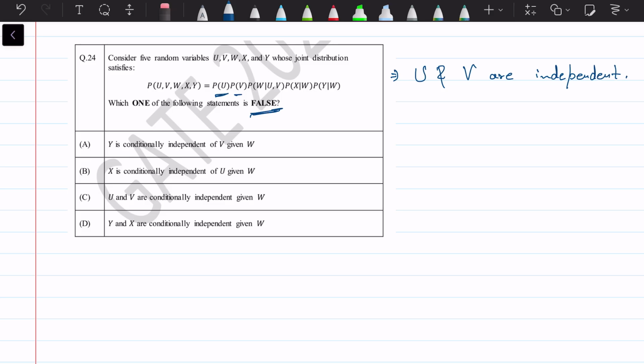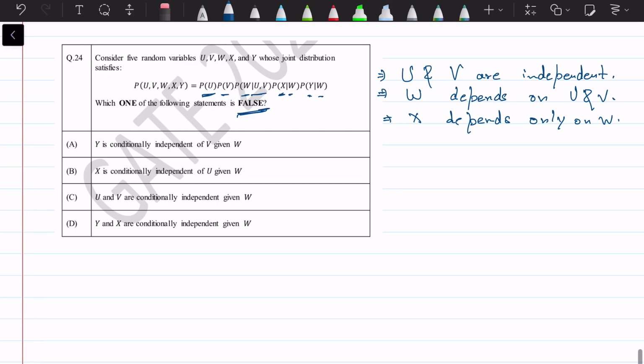Fine. Then W depends on U and V. Okay. So the second thing we know is that W depends on U and V. Next thing we know is that X depends on W and Y depends on W. Okay. So X depends only on W, and in the same way Y also depends only on W. Now we can see each option and see if it is correct or not.